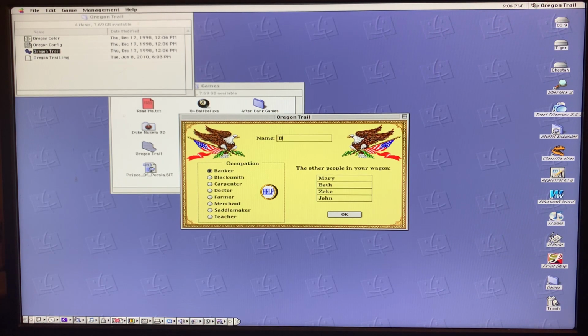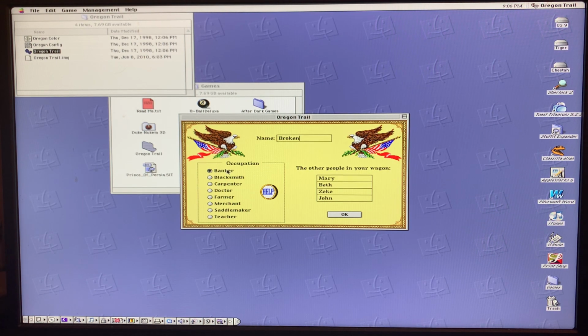Now, need to give myself a name. How about Broken? All right, here are the 4 people in my party. Now, pick an occupation. Having been a teacher for quite a while, I started out doing that. Teachers are useless on the Oregon Trail. They don't get much money. They don't have a lot of skills to fix things.